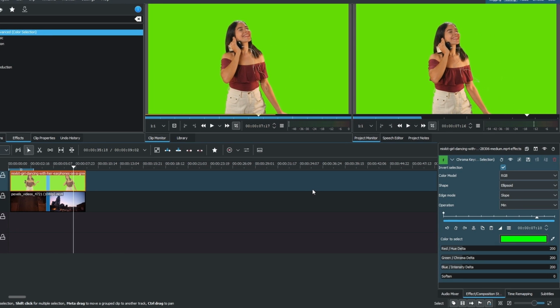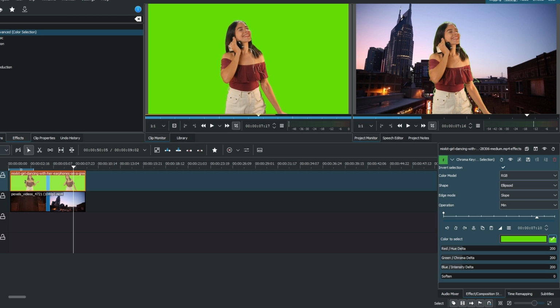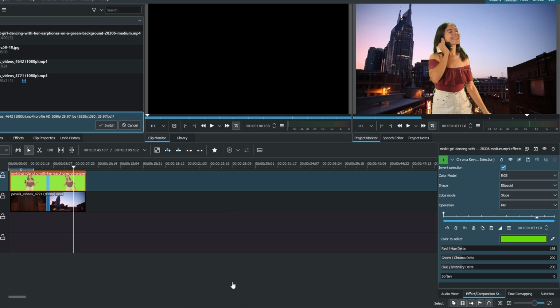In the Effects settings, you will see a Color Picker. Click on it and select the green screen color from your green screen. Play the timeline to preview changes and ensure the green screen is effectively removed. If necessary, go back to the effect settings and make further adjustments until you are satisfied.